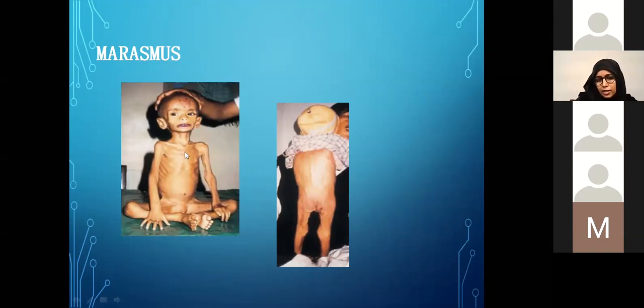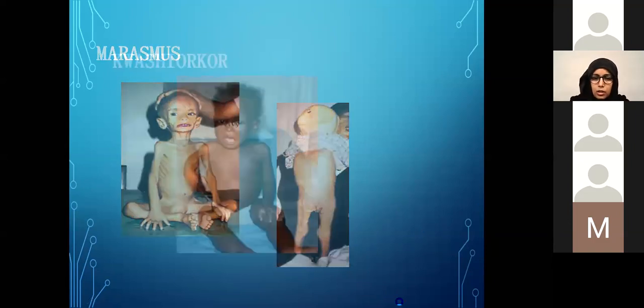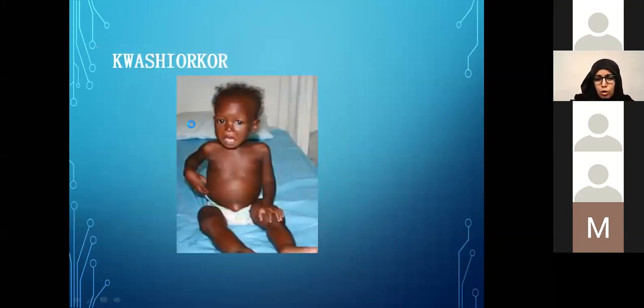Usually the marasmic cases have lost more fat than proteins, and that's why they don't have edema, and they are usually more active and considered more stable compared to kwashiorkor, which has a very pathetic appearance.